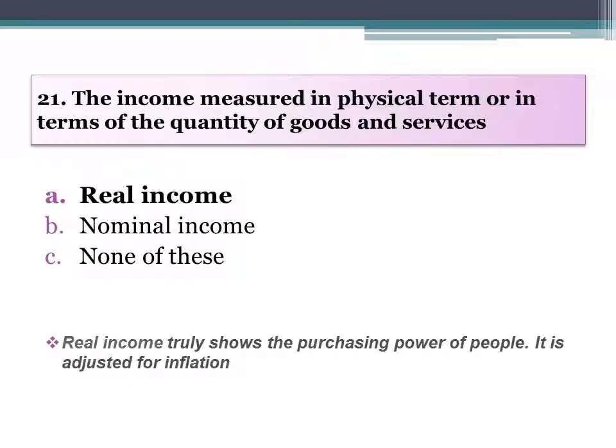The income measured in physical terms or in terms of quantity of goods and services is known as the real income. Real income is the right option, and real income truly shows the purchasing power of people. It is adjusted for the inflation factor.